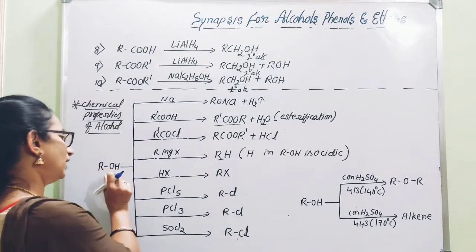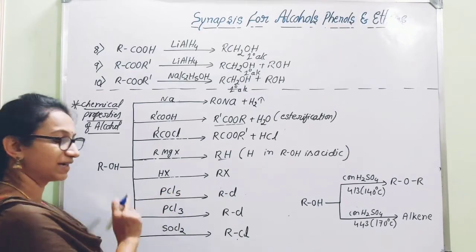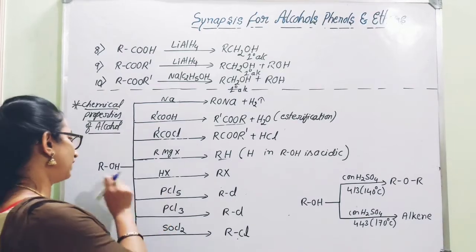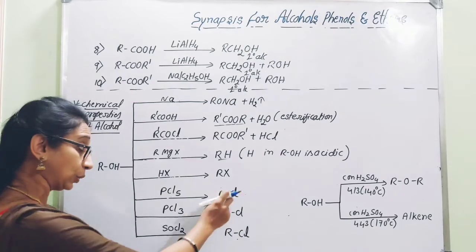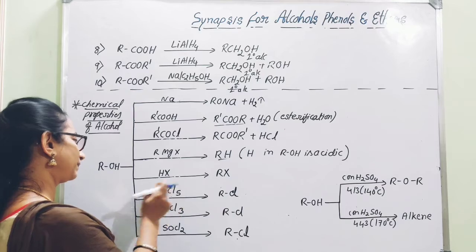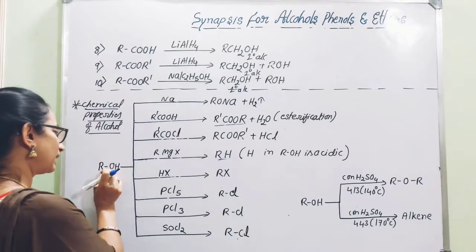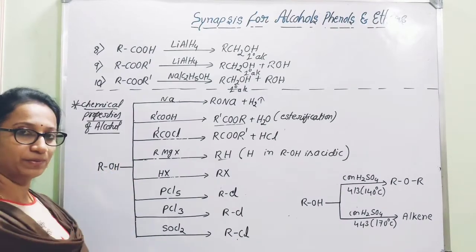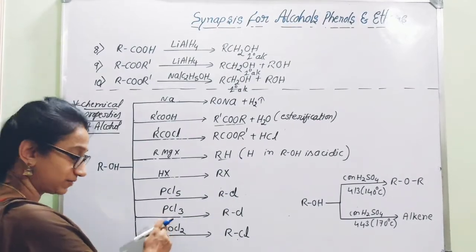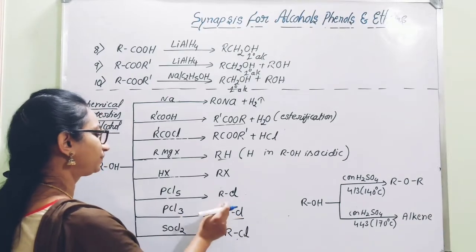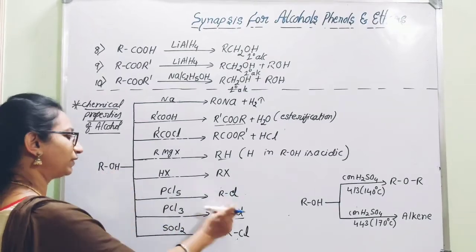Then when alcohol is treated with phosphorus halides like phosphorus pentachloride or phosphorus trichloride, in both cases, when alcohol is treated with PCl5, what are you expecting? You will get RCl, that is alkyl chloride. Here there will be breakage of the bond between R and O as well as O and H. That is, the carbon-oxygen bond is broken and even the oxygen-hydrogen bond is broken, to get alkyl chloride. Similarly, with PCl3, phosphorus trichloride, you get the respective alkyl chloride. If you use methanol, you will get methyl chloride. If you use ethanol, you will get ethyl chloride.